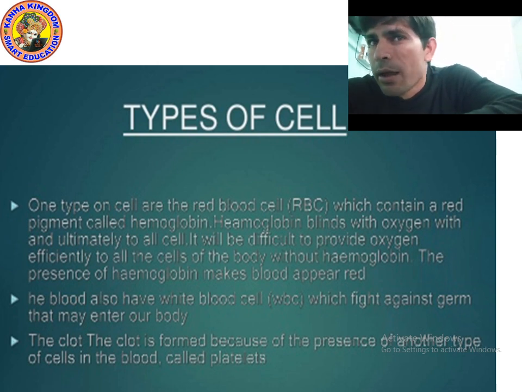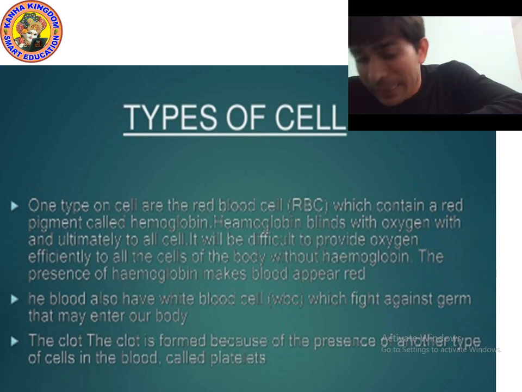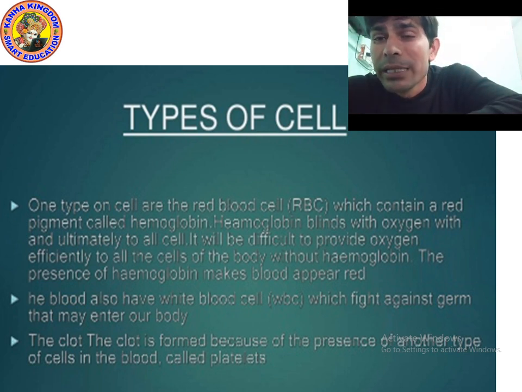Okay. And what is the meaning of clot? CLOT. A clot is formed because of the presence of another type of cell in the blood called platelets. The spelling of platelets is PLATELETS. What are platelets? Platelets are also cells, which help to form a clot.